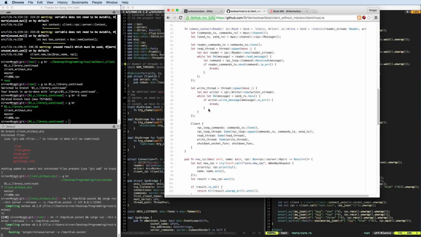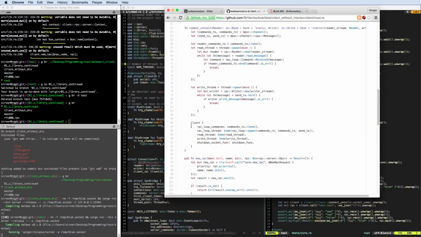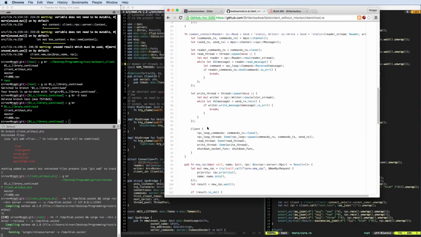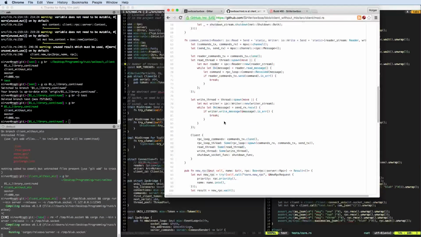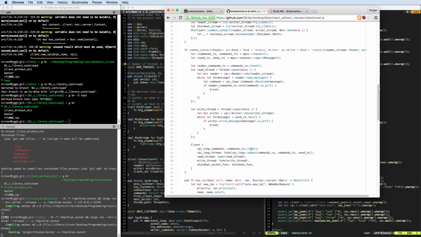And those threads are also easy to bring down, which is sometimes hard in multi-threaded programming, how to bring down all your threads. But you just close the socket and then all of those threads will terminate. Much simpler design. It's also a little more performant, easier to think about. Really nice change. But that is not yet merged. If somebody wants to take that code review, please feel free to do so.